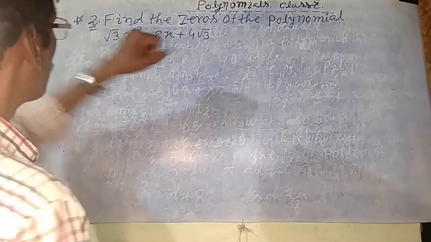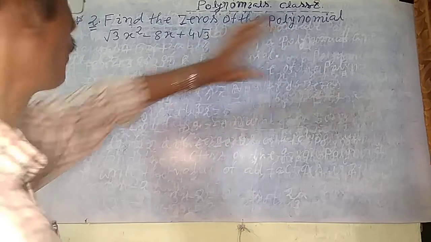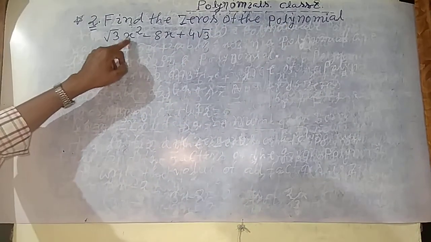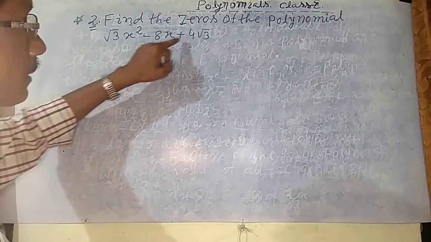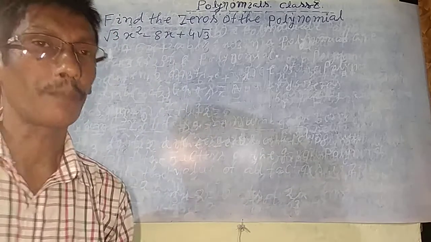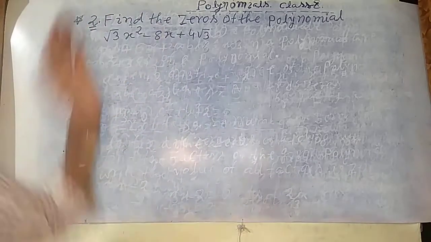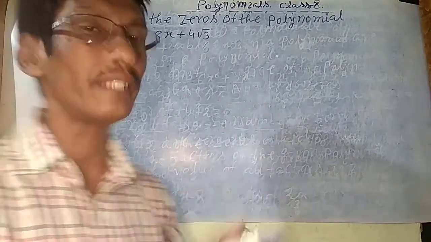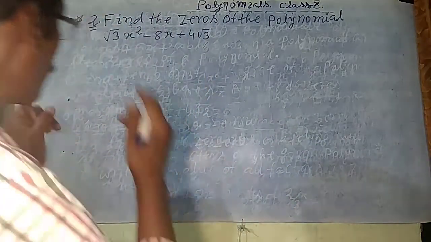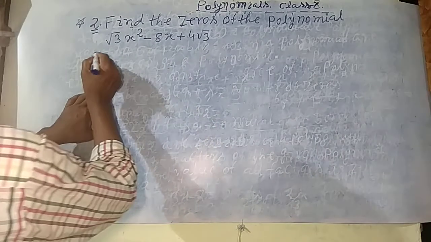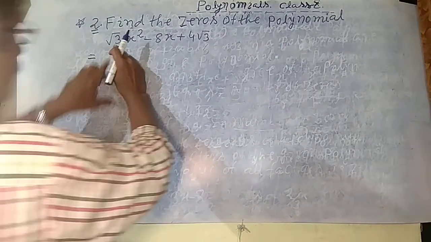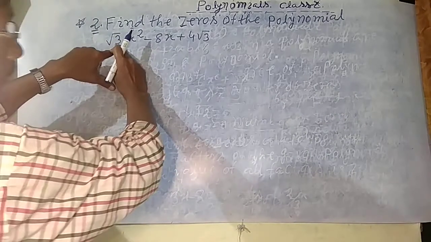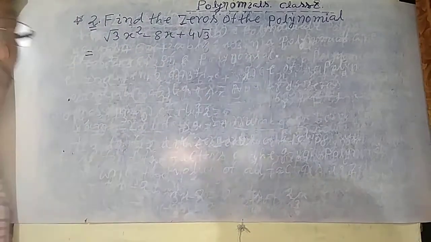Next question: find the zeros of the polynomial root 3 x square minus 8x plus 4 root 3. Okay, so first of all find the zeros. That means you will find the factors, and all factors will be set to 0, and then get the result, the x values. Now write the factors. First of all, this coefficient and this coefficient will be multiplied.